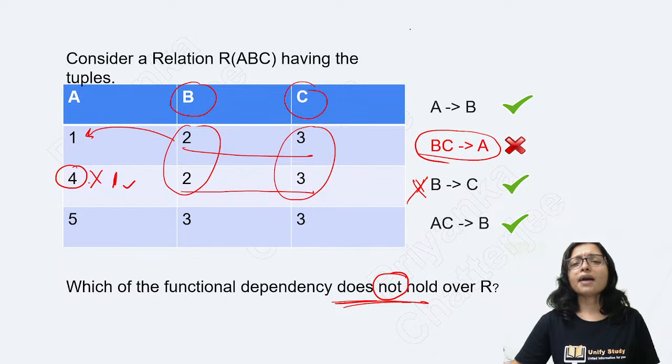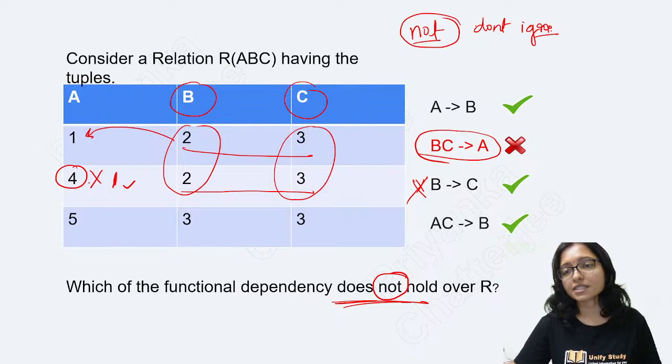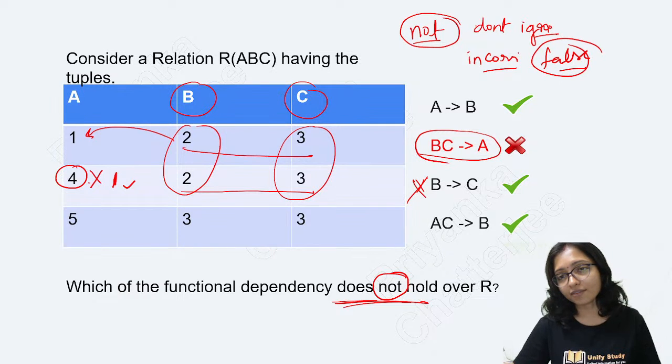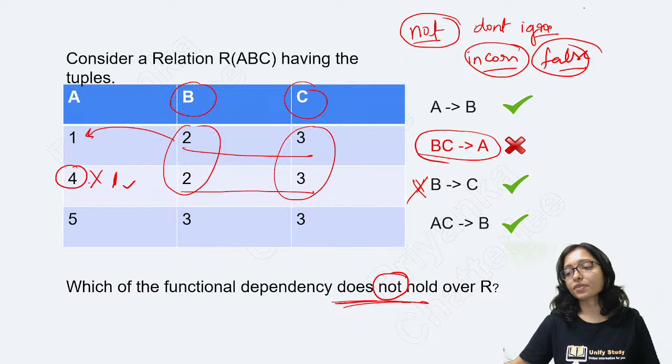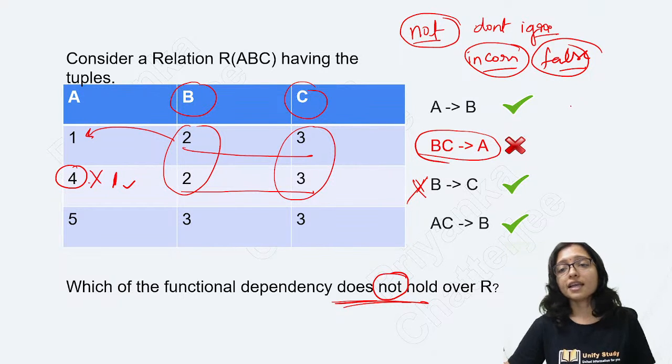Don't make the mistake of ignoring the not in the question. Don't ignore the not. Please, please. This is the trap. This is a big mistake. Not, incorrect, false. These statements are very, very important for your exam. Please don't ignore it. If you ignore it, then you will see not qualified.